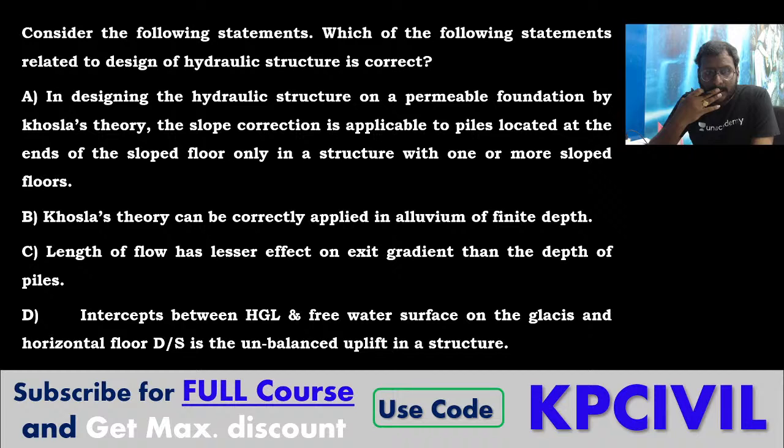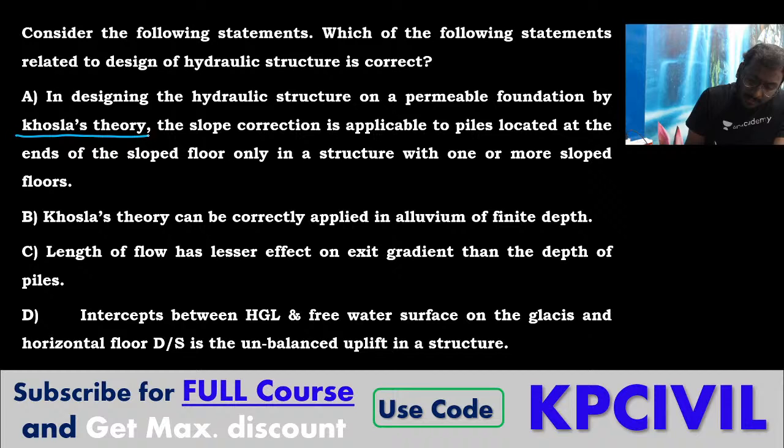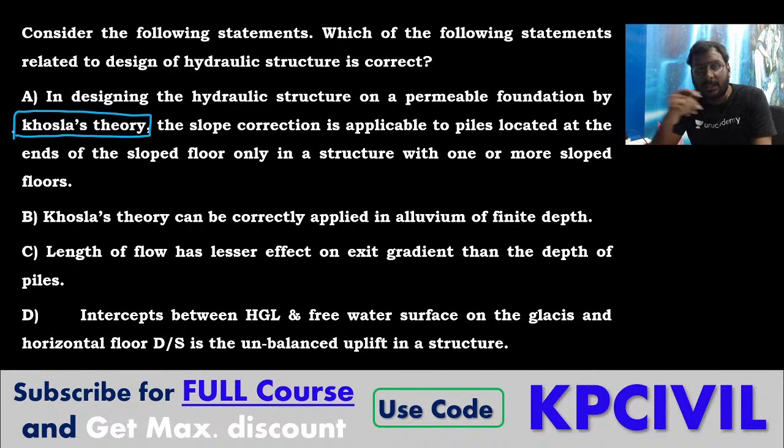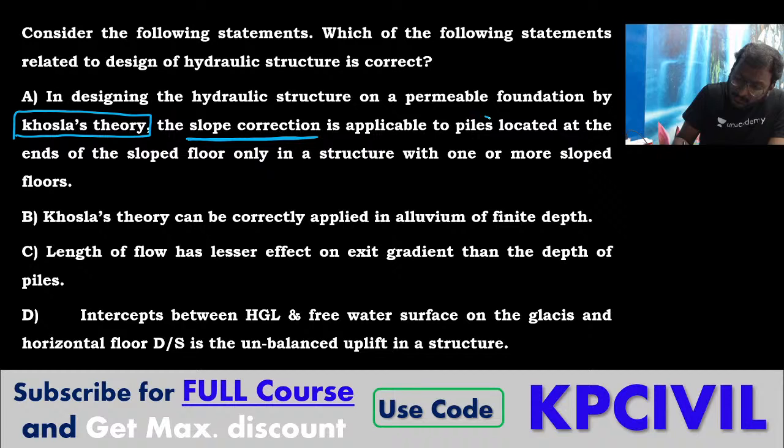In designing a hydraulic structure on a permeable foundation by Khosla theory, slope correction is applicable to piles located at ends of the slope floor only in structures with one or more sloped floors.